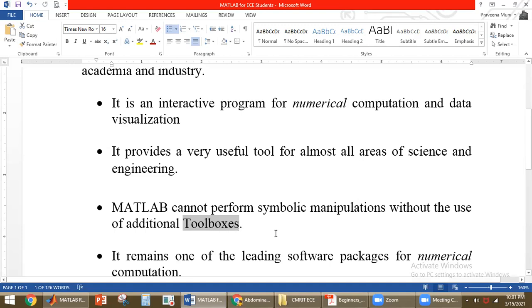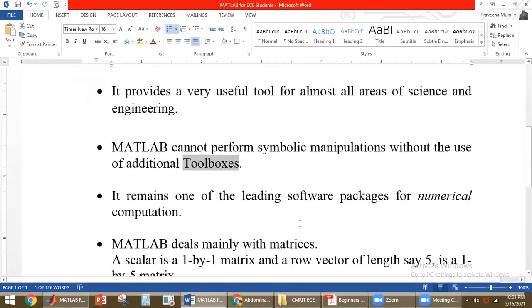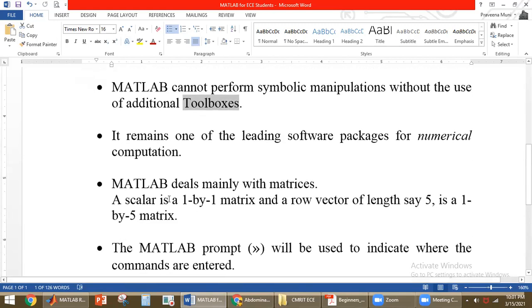Without using this toolbox, you cannot obtain those outputs. So you no need to write the program from scratch. We already have the programs for some built-in functions, and using those built-in functions, we can obtain the output. It remains one of the leading software packages for numerical computations. And MATLAB mainly deals with matrices.